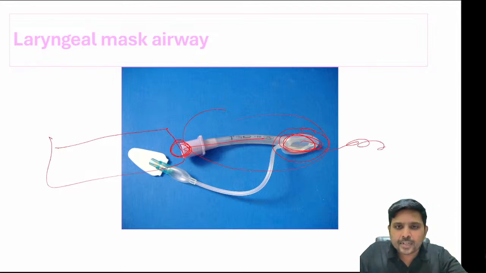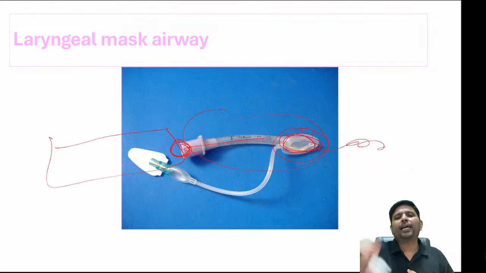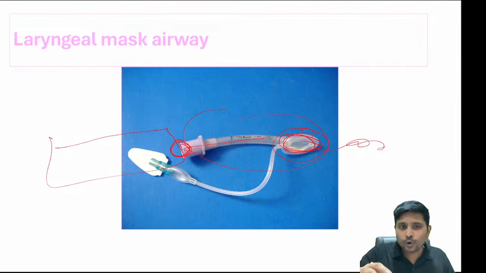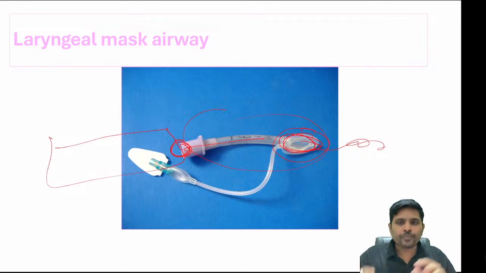This is called the laryngeal mask airway. It can be a 2 mark or 5 mark question for you. It is very, very important. When you don't know how to intubate, the emergency procedure of choice to initiate ventilation is the laryngeal mask airway.